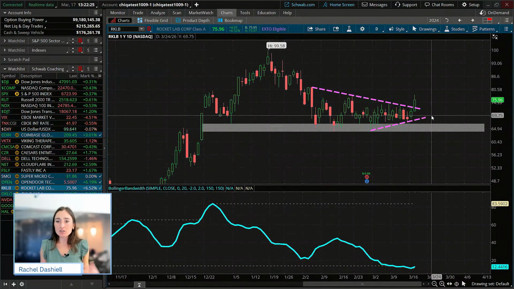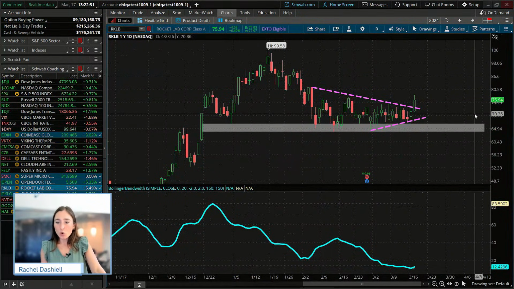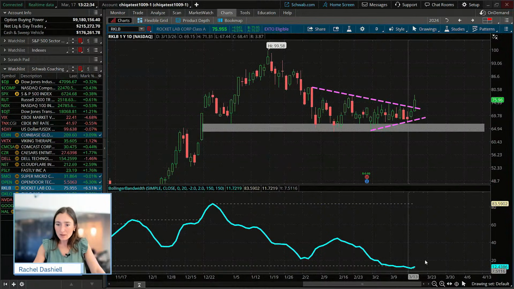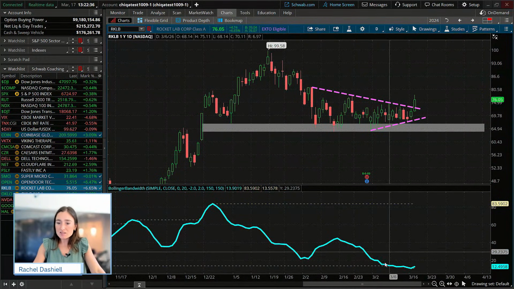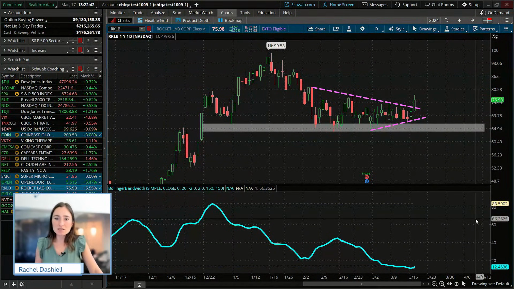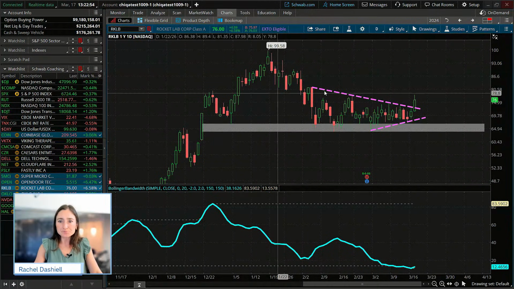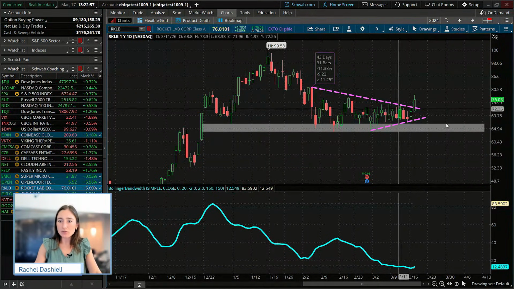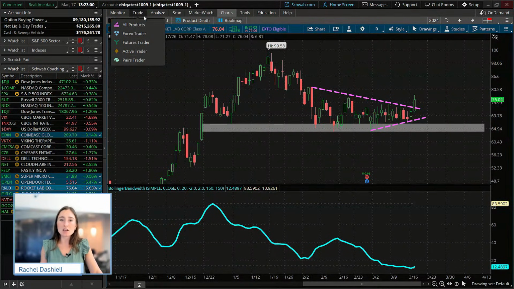And so this is typically what you will see when you have these coils in price coupled with a compression in implied volatility, which is what you are seeing here. So in this sense, since we did see support being held, we already saw a little bit of structural repair. We're seeing a breakout of that pattern today. We're going to buy some call options in this one today. We did see that the pattern formed over a period of a month and a half, so we want to give ourselves at least a month and a half of time to see this resolve to the upside.